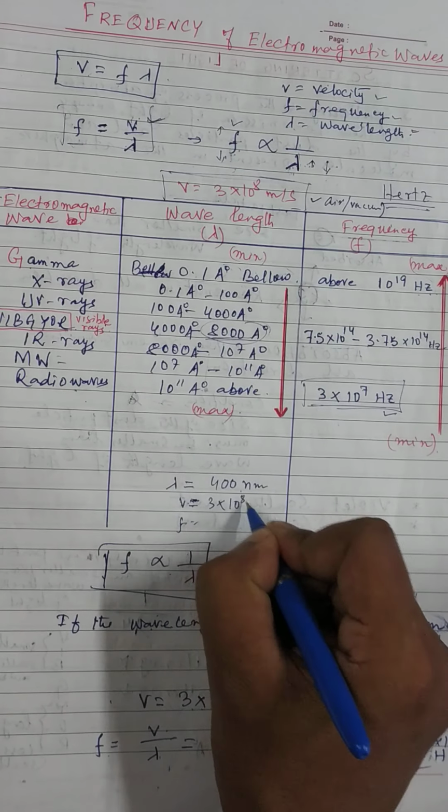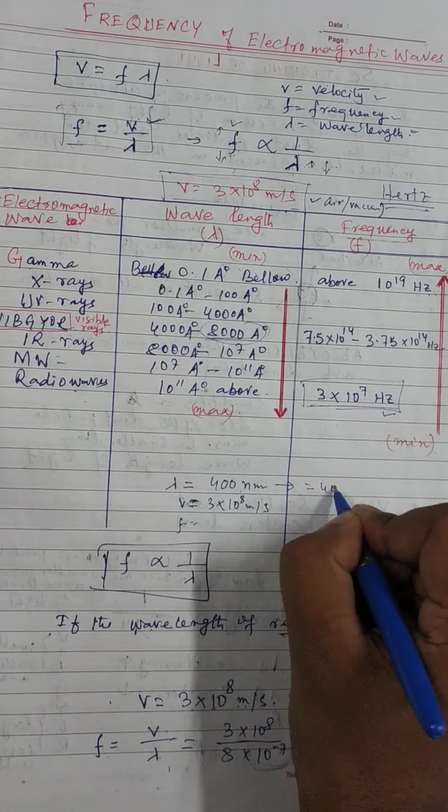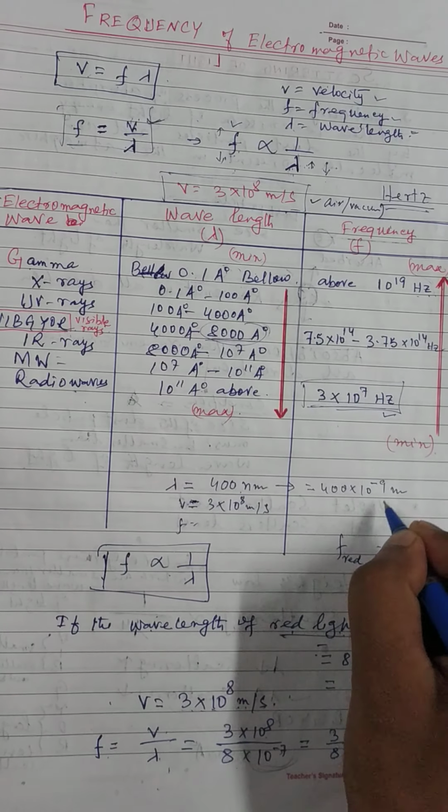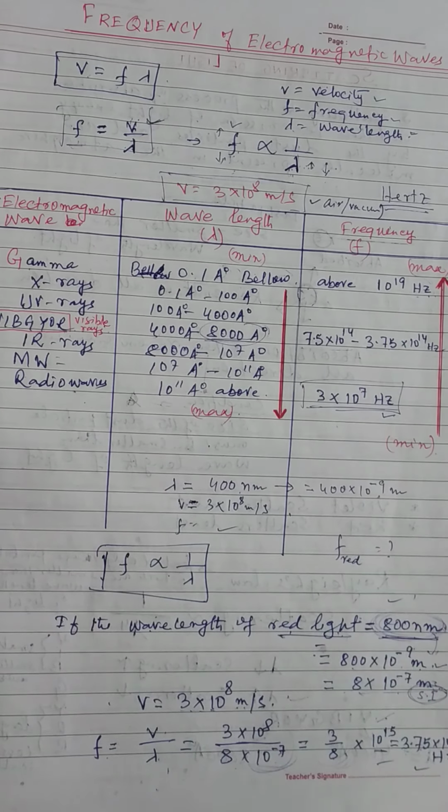If the wavelength is given in nanometer, multiply 400 into 10 to the power minus 9, this will become meter. Then calculate and we get the frequency.